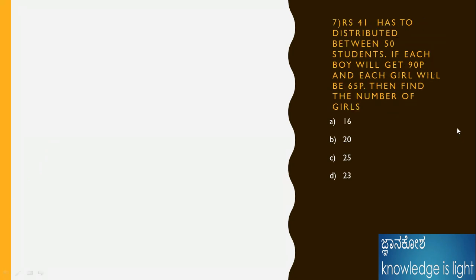Next problem, 41 rupees has to be distributed between 50 students, okay, fine. This is also a good problem. This question is asked so many times in all exams. Average, I know the average formula. If each boy gets 90 paisa and each girl gets 65 paisa, fine, okay. They have given the paisas. I will take the rupees and convert them to paisa,